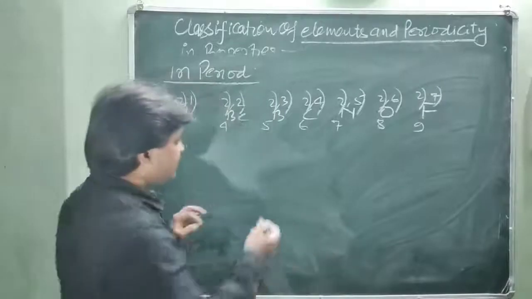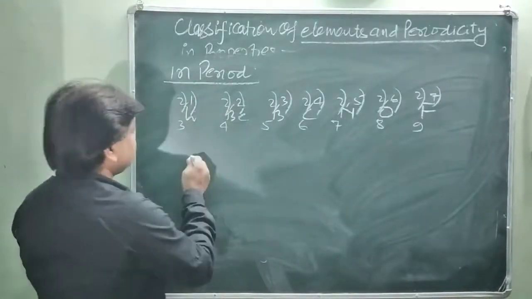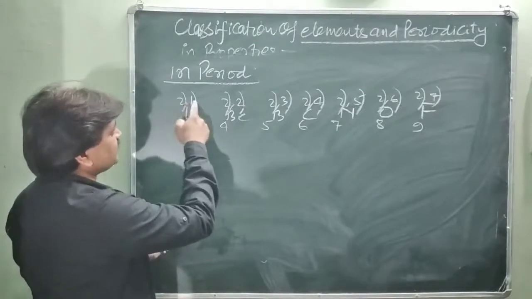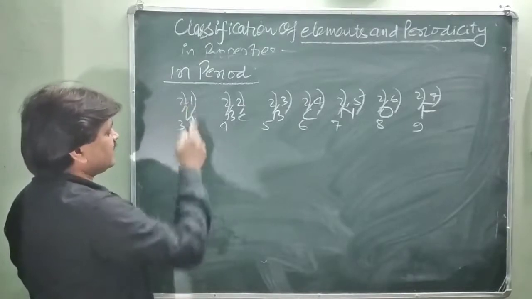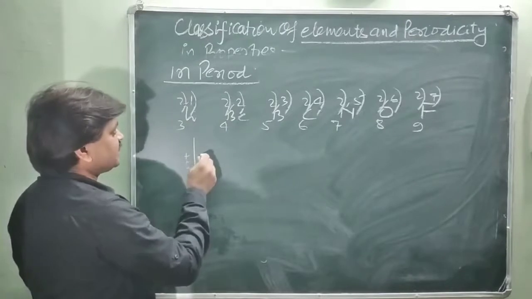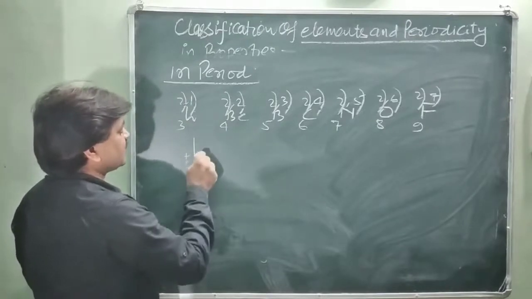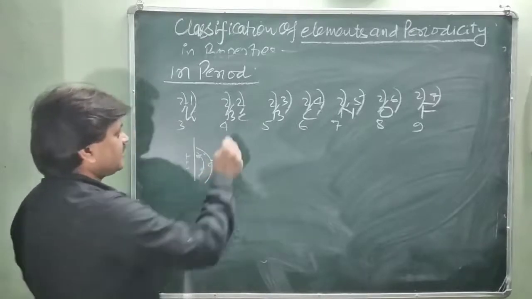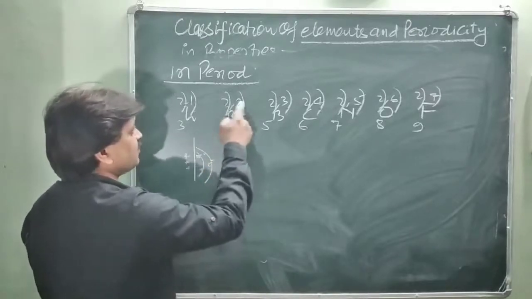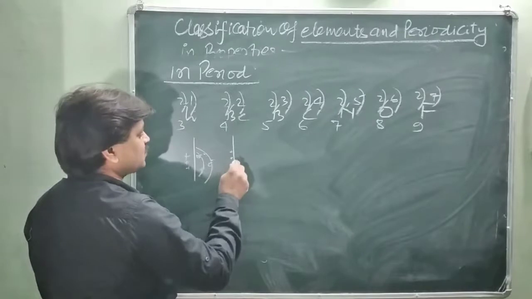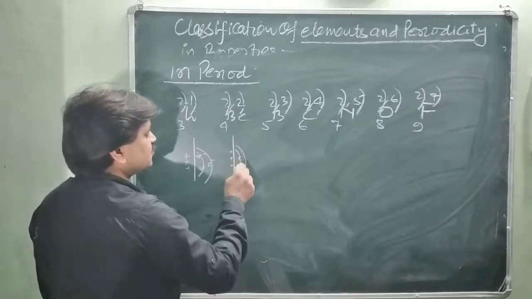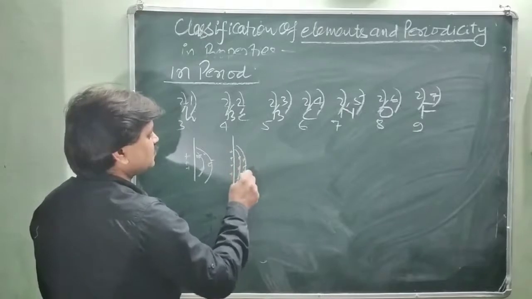Just like here, in this case, this is the nucleus, and you will see only 1, 2 and 3 electrons, so 3 positive charges and 3 electrons. This is 2 electrons and this is 1 electron. Further, in this case, you will see this is 4, so 4 positive charges, and the electrons are in the same shell. This is 2, and 1, 2, 3, 4.